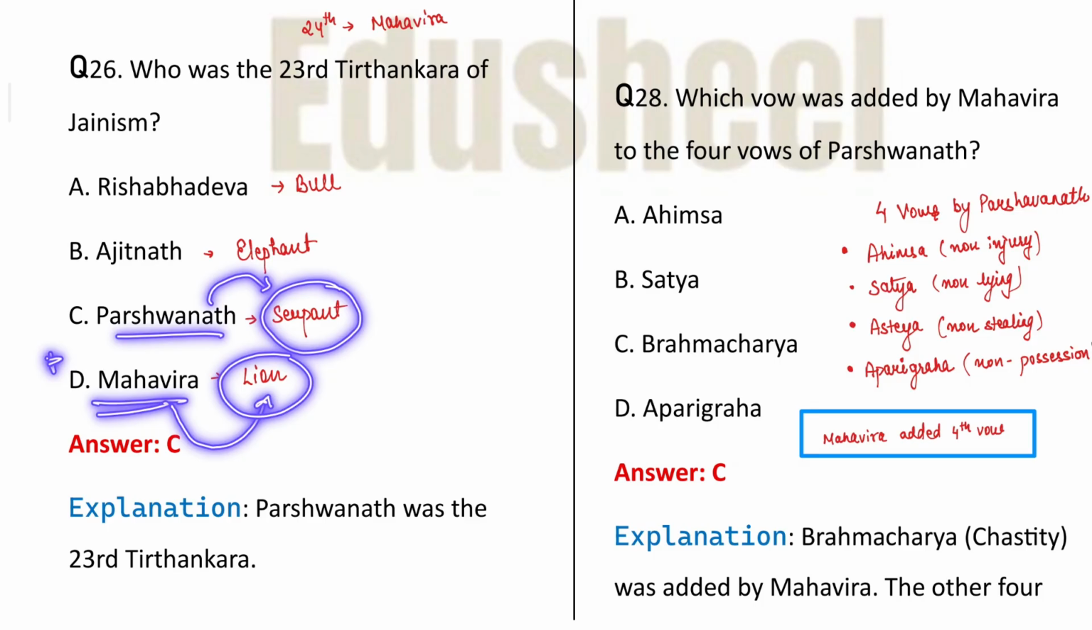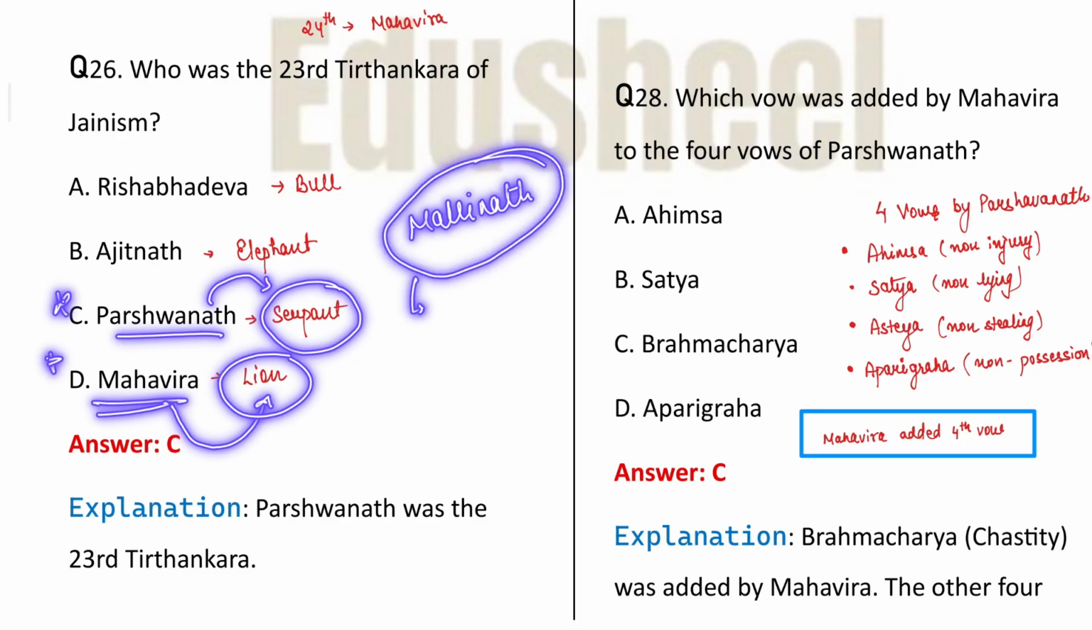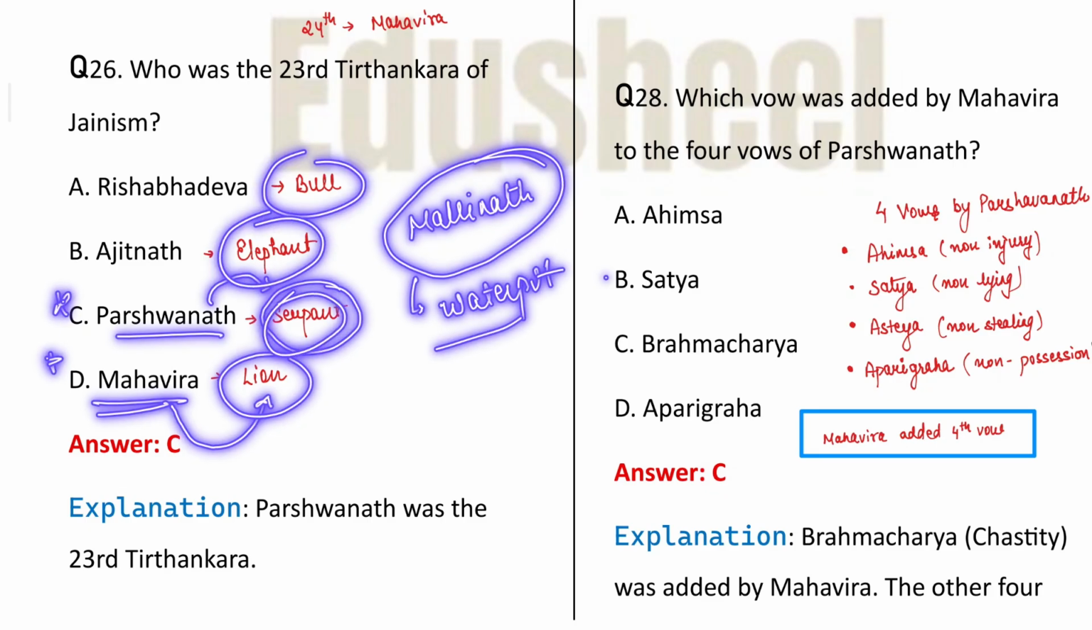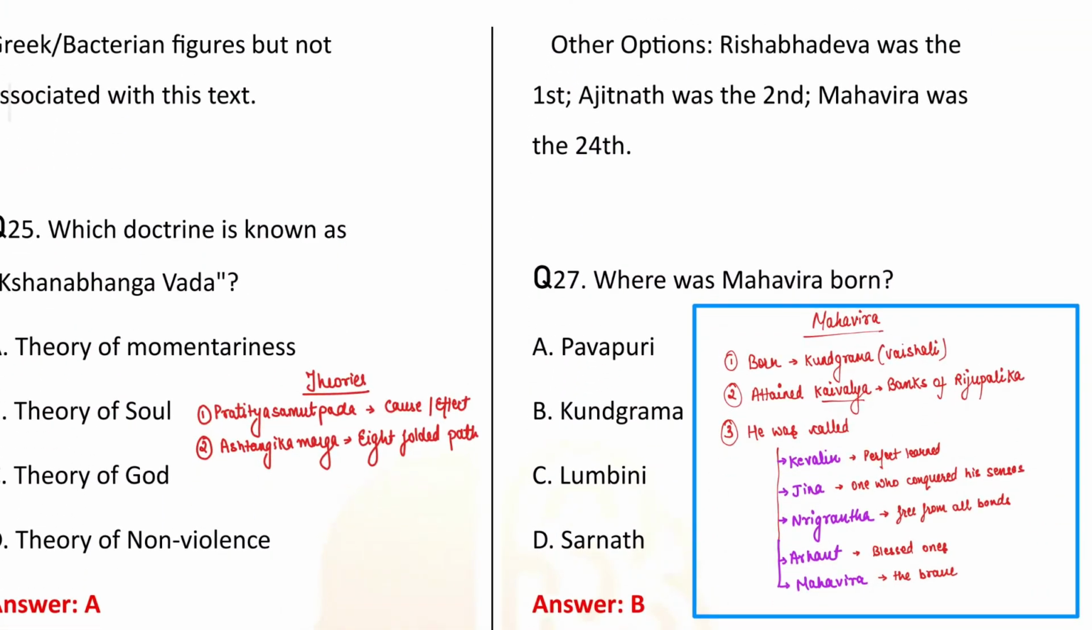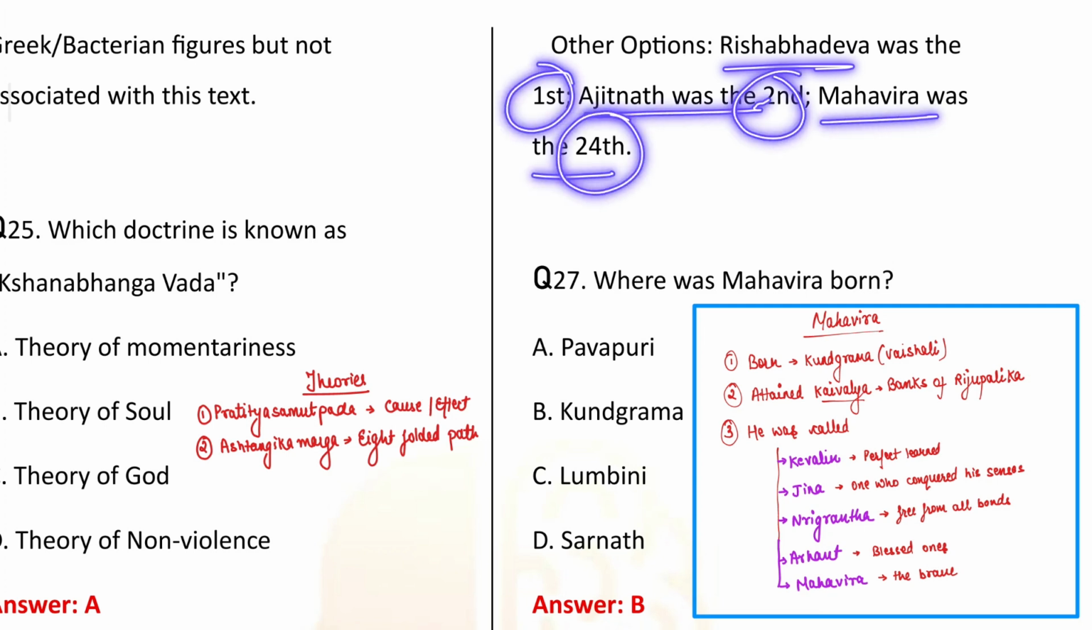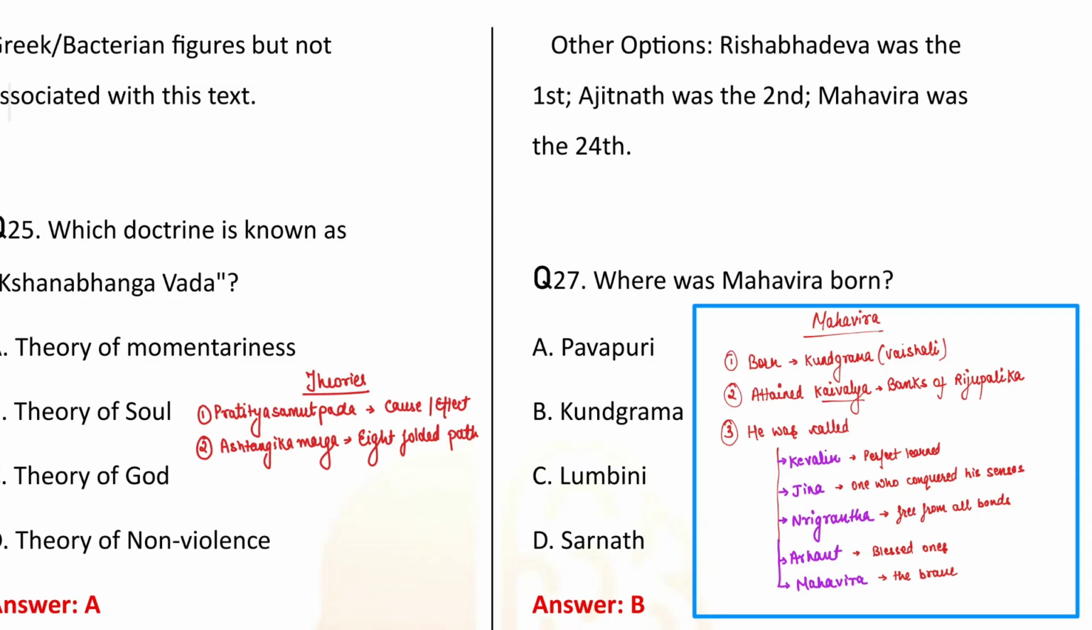Now, Mahavir, Parshavnath, and one more, that is Mallinath. These 3 are very much important. यहाँ से बहुत questions पहले आ चुके हैं. Talking about Mallinath, इनका symbol था water pot. ठीक है, and बाकी जितने भी symbols थे, this I have already told you. Rishabhdev was first, Ajitnath was second, and Mahavir was the 24th Tirthankar.